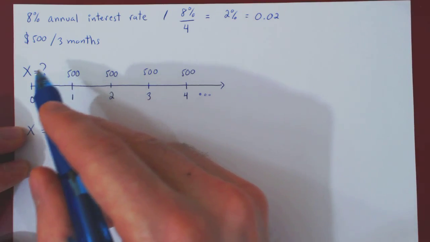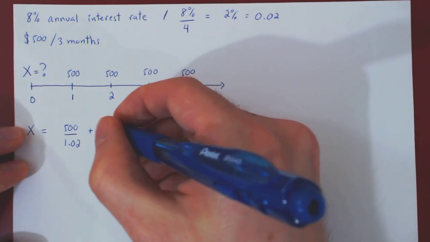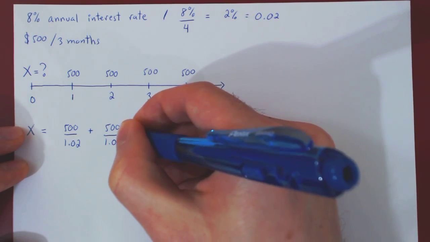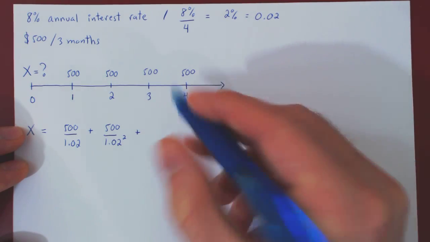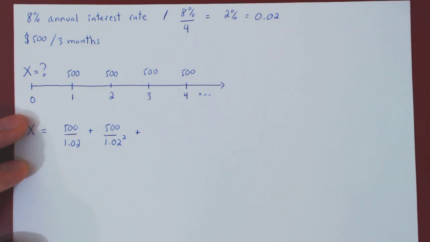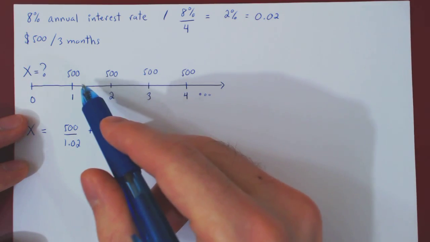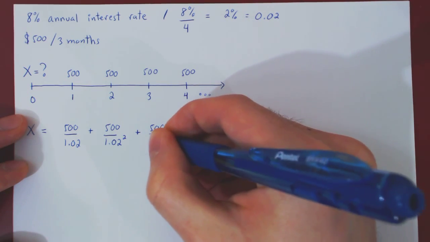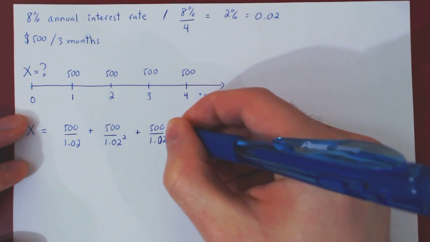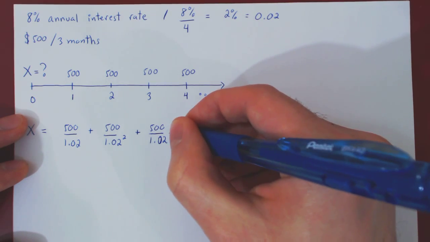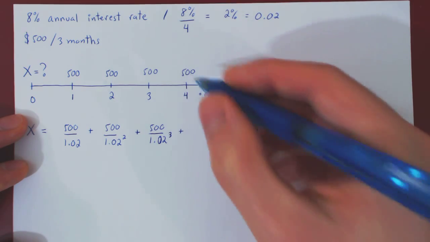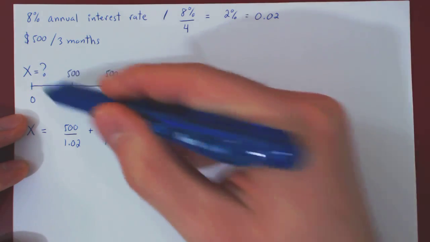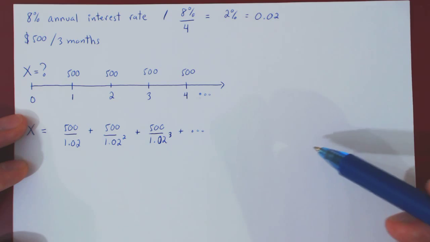We have to bring 500 back by 2 such periods of time. So it will be divided by 1.02 twice. Therefore 1.02 squared. Plus, the third payment of $500 must be brought back by 3 units of time. So it must be divided by 1.02 3 times, so 1.02 cubed. And this will go on forever. 500 over 1.02 to the 4, 5, 6, 7.